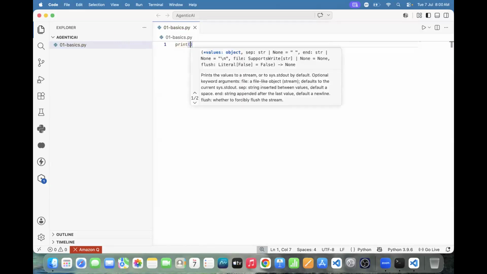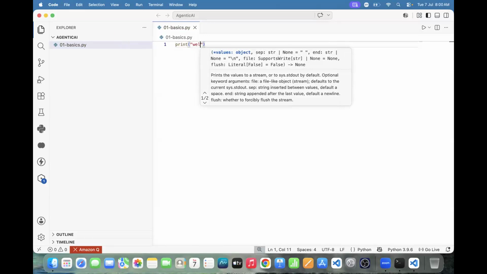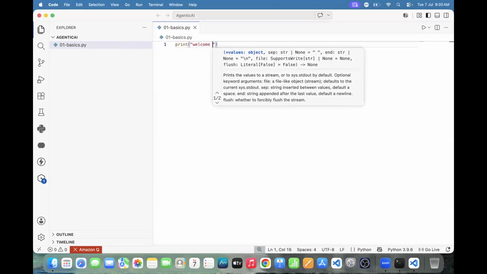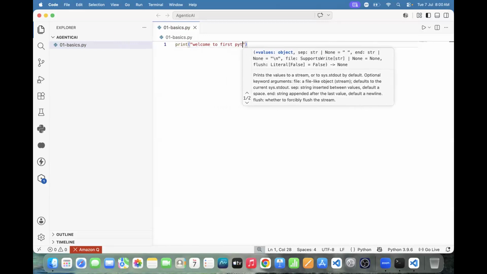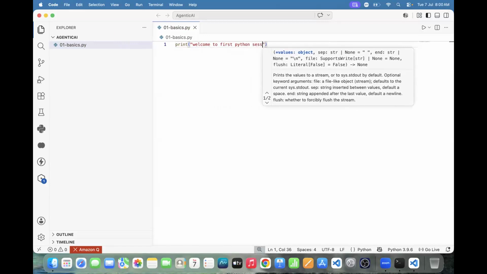How to display output on the console? Using print. Print: Welcome to first Python class.